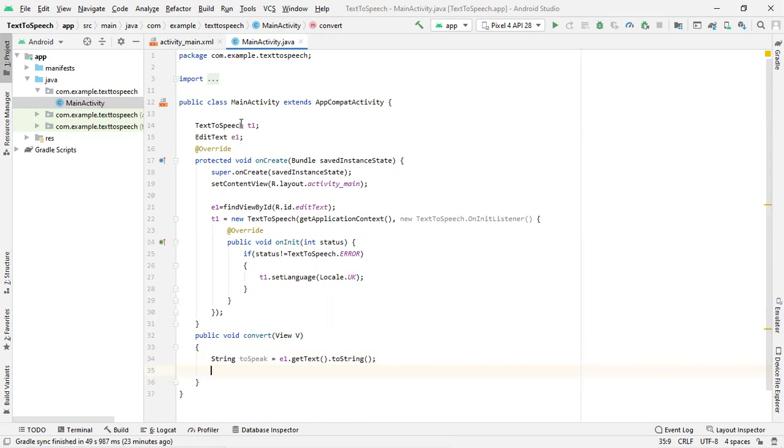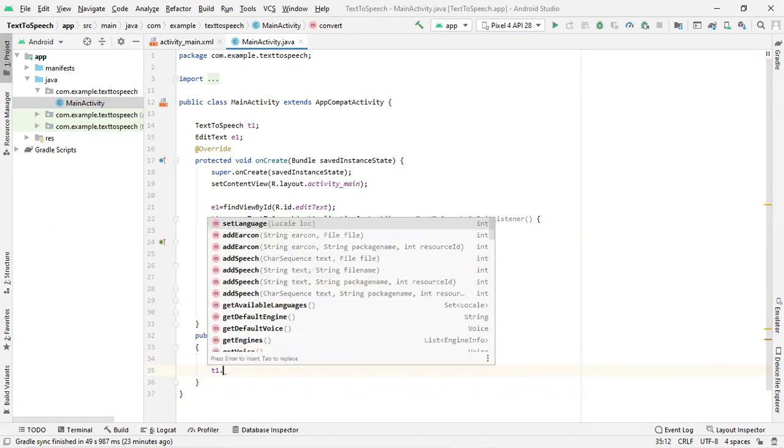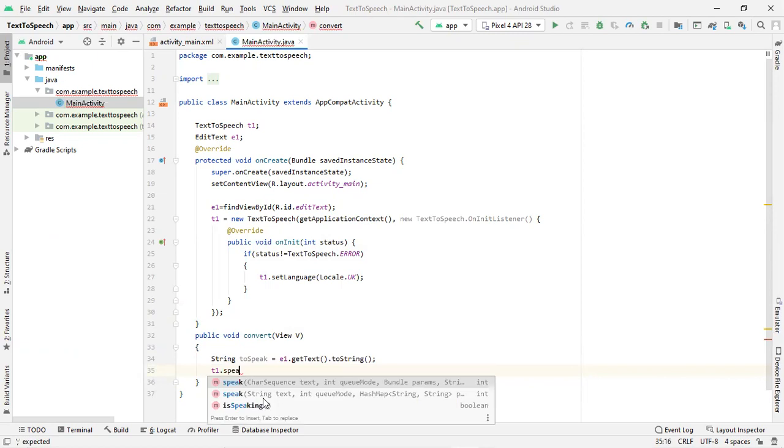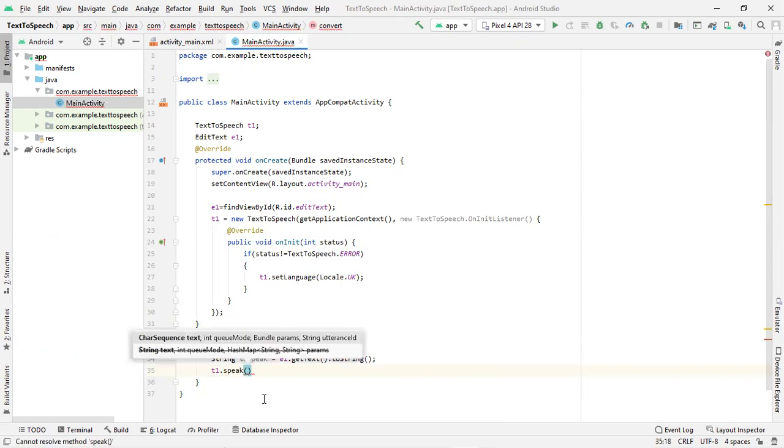In order to call the method of any class, we first need to create an object. This is the object. T1 is the object we created for the text to speech class. Through that object T1, I will call the method speak. As you can see, speak. I will use the function prototype, t1.speak. I need to mention three parameters. The first parameter is the text to be spoken, so toSpeak. This is the text it needs to speak.